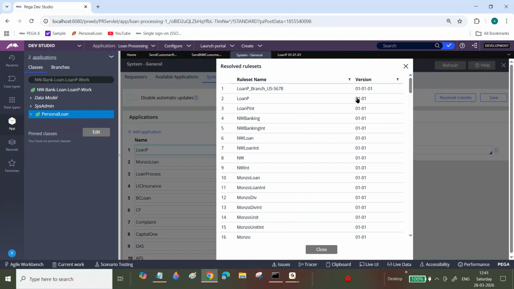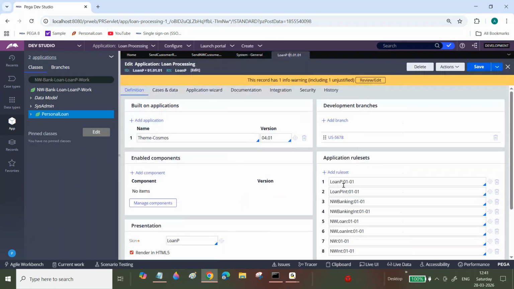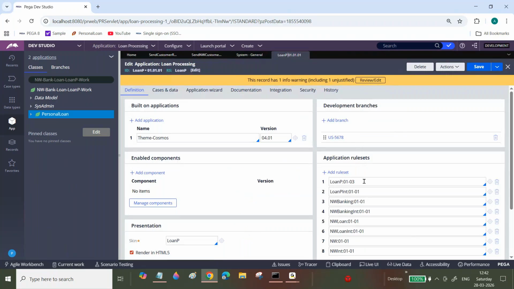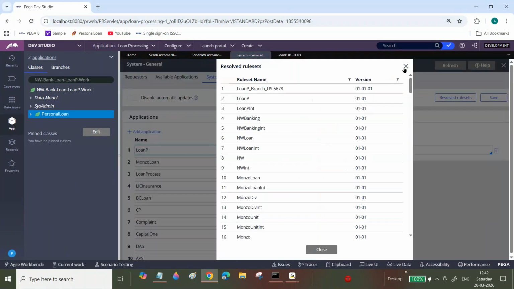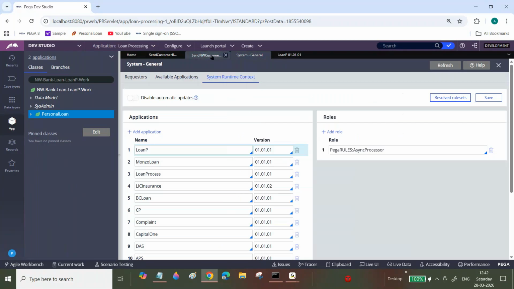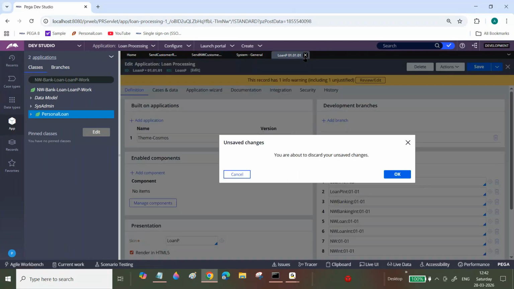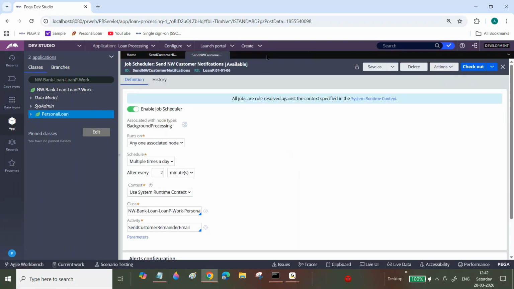Loan P 0101, okay, fine. But if it is pointing to 0101 and your job scheduler activity is available in 010301, will it execute? Will it execute? Like that you need to identify whether it is mapping correctly or not. Whenever you get an issue, if people are selecting the proper application context, you need to check whether the version is correctly updated.